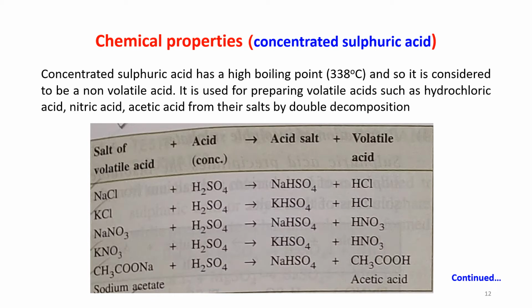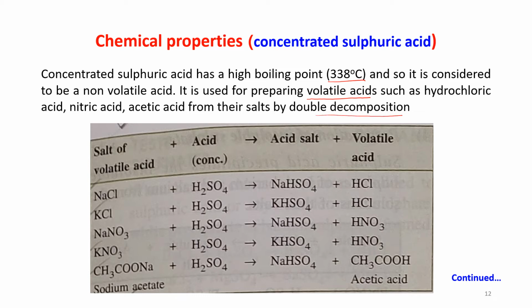Now let us see the chemical properties of concentrated sulfuric acid. Concentrated sulfuric acid has a high boiling point, that is 338 degrees centigrade, and so it is considered to be a non-volatile acid. Now this non-volatile sulfuric acid is used for the preparation of volatile acids such as hydrochloric acid, nitric acid, acetic acid from their salts by double decomposition.